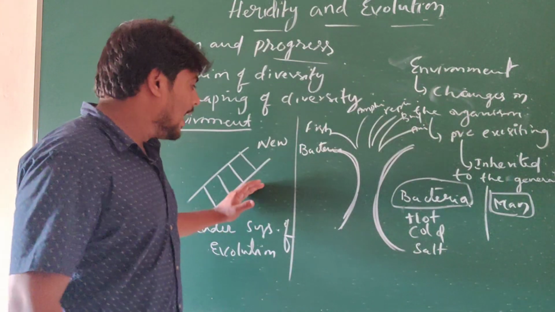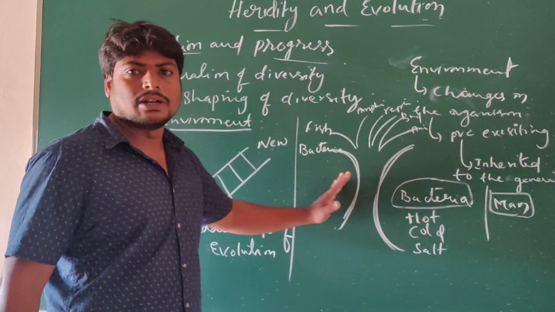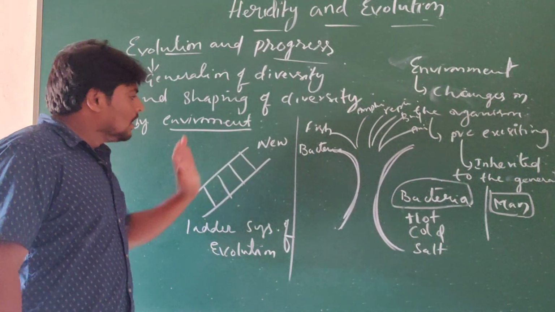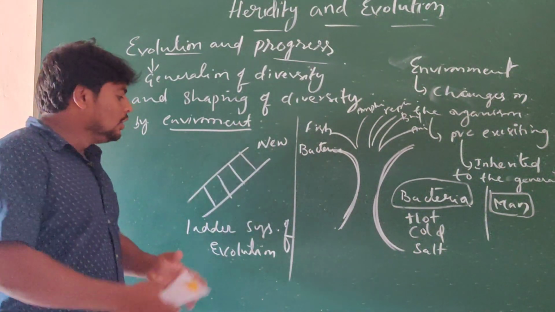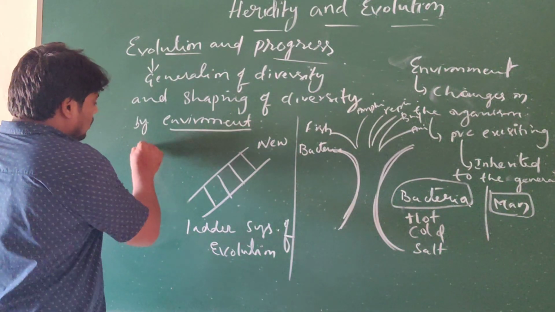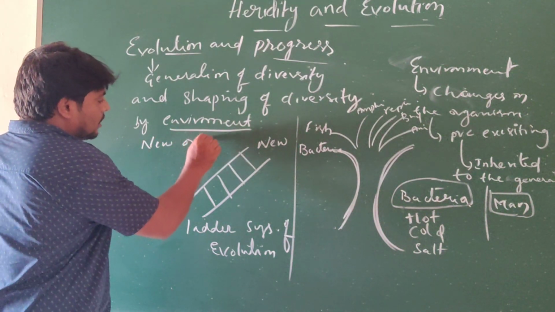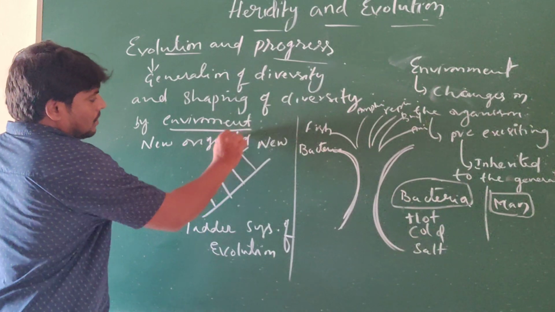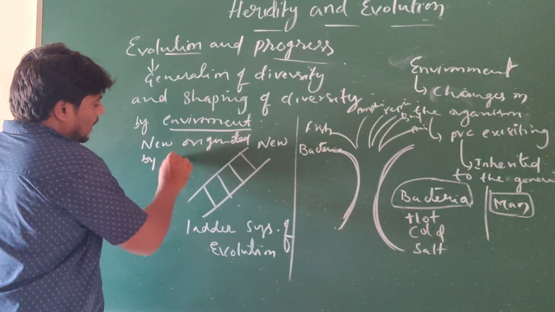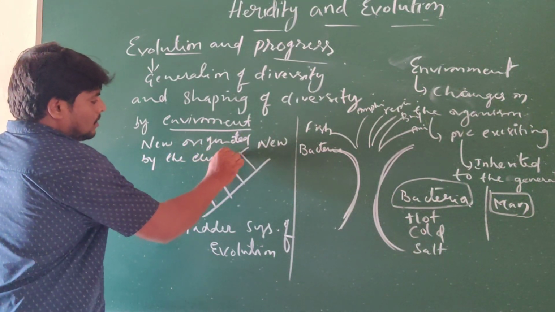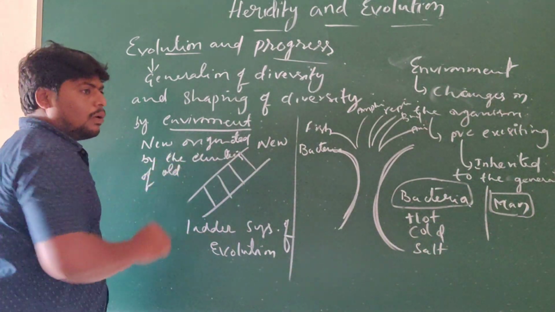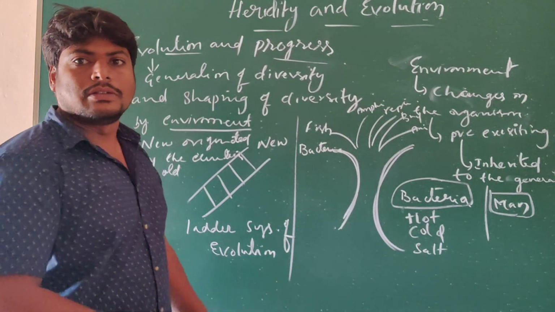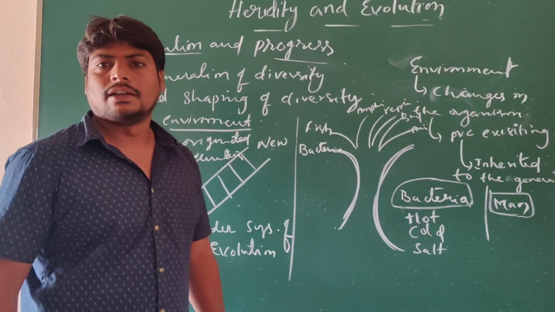And we will compare the ladder system and the branching tree system. In the ladder system, new steps originate by the removal, by the elimination, of the old or earlier ones. So we can't say that is progress.